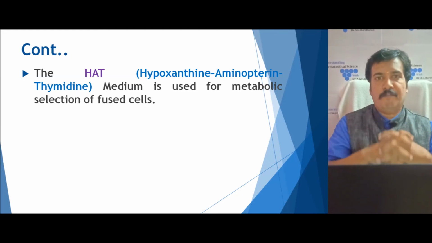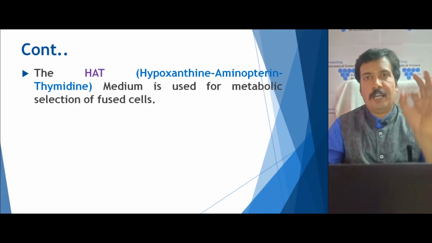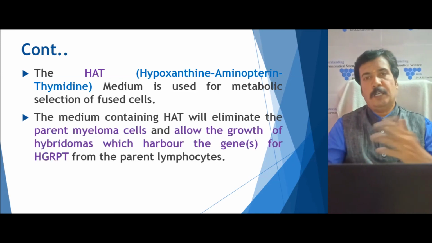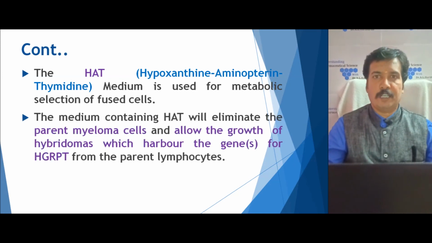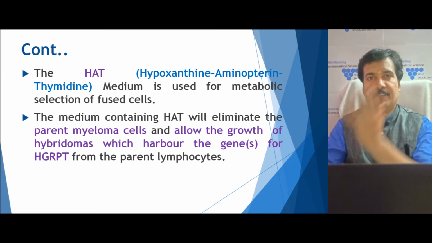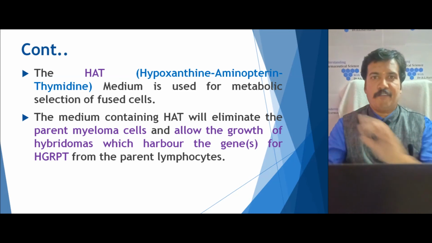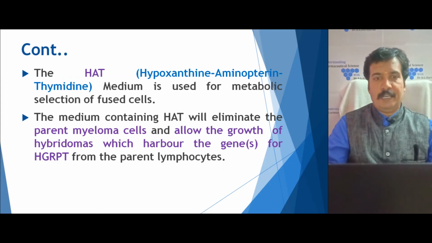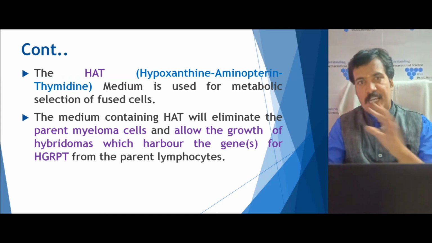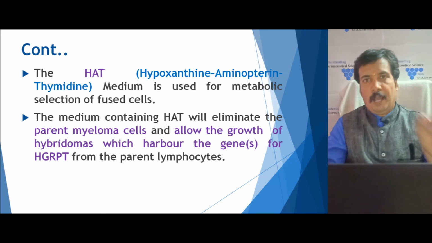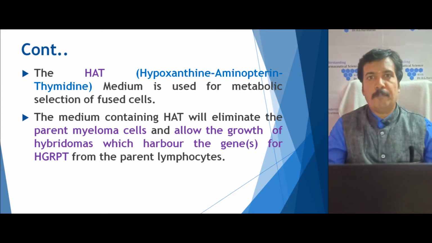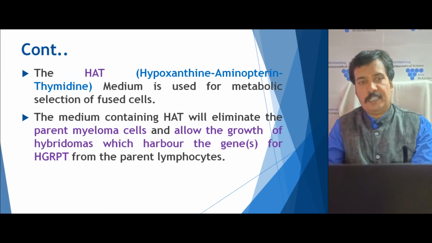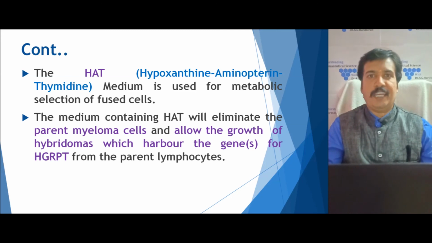This medium helps in the selection of only hybridoma cells. In due course it will be toxic to myeloma cells, and the lymphocytes will gradually die afterwards because they divide very slowly. So this medium specifically eliminates the myeloma cells and allows the growth of hybridoma cells and the lymphocytes, whereas the lymphocytes will die eventually.